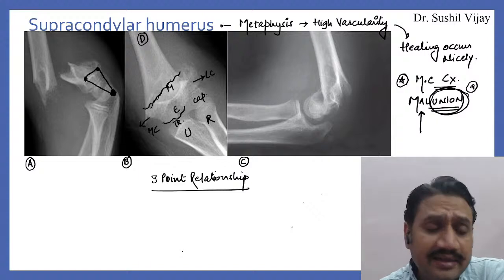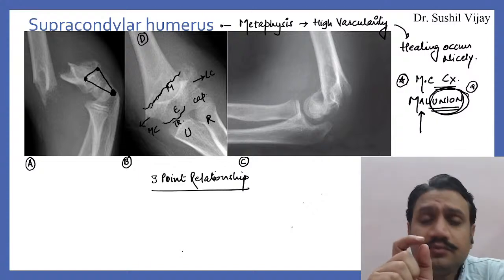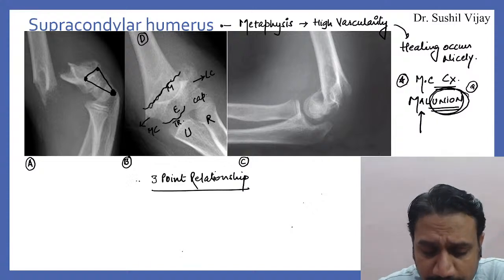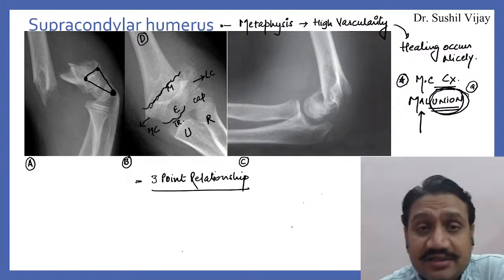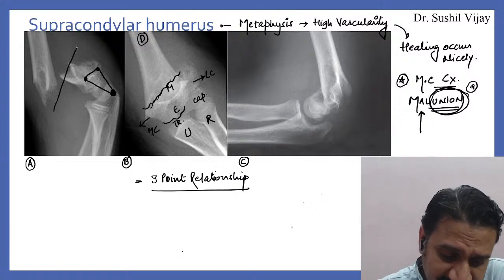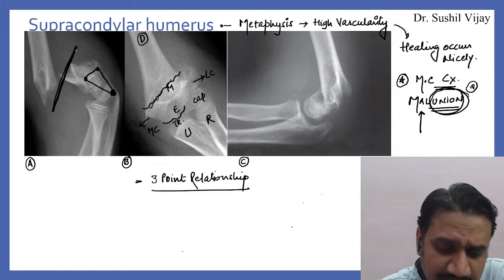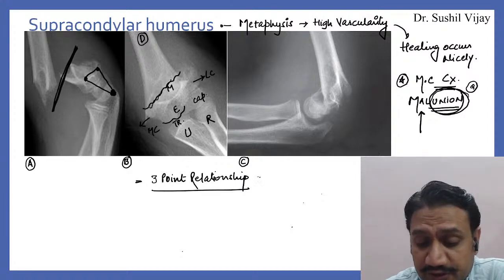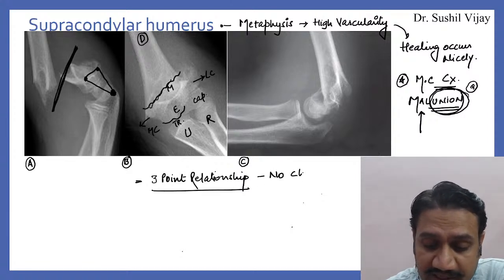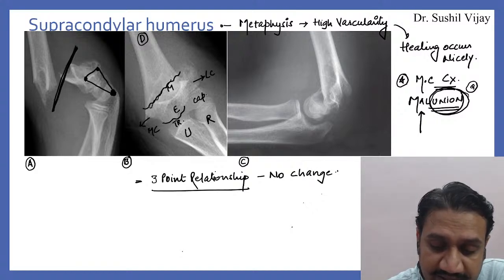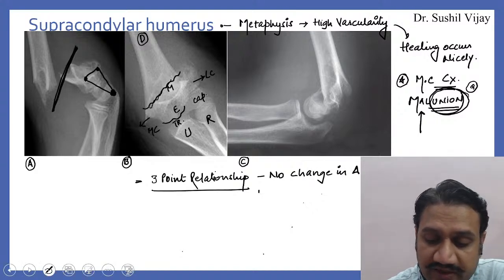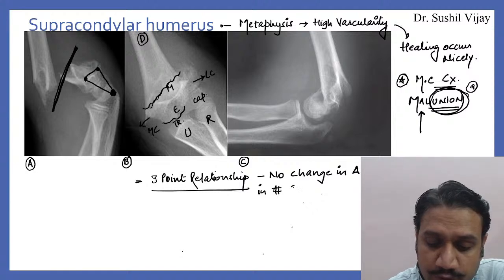If they ask you what happens to the 3-point relationship in supracondylar fractures, now see, a supracondylar fracture is happening above this triangle. That means there is no change. There is no change in the triangle in supracondylar humerus fractures, right?